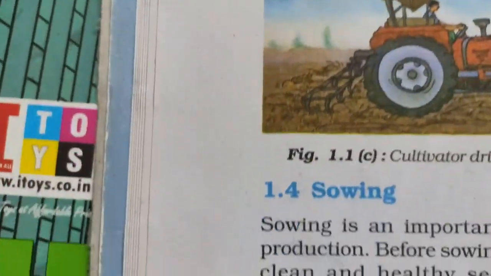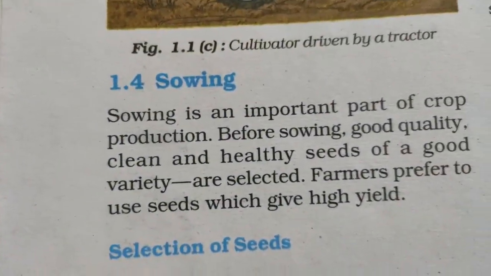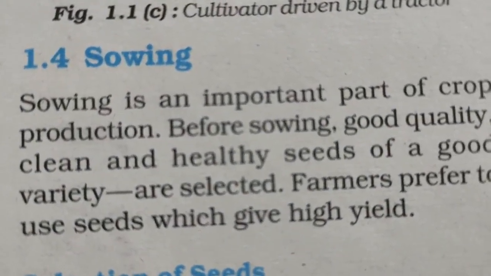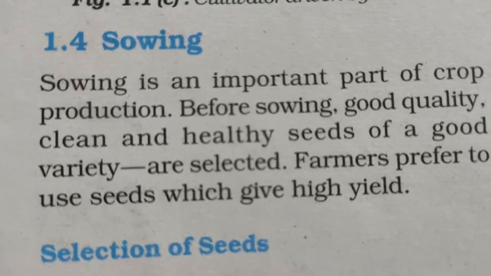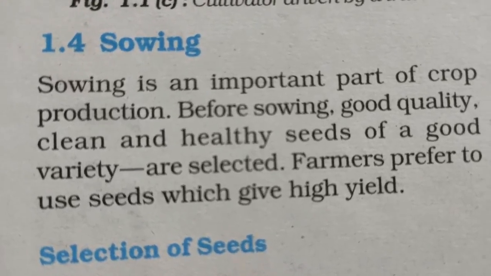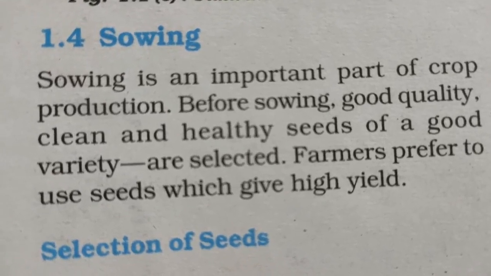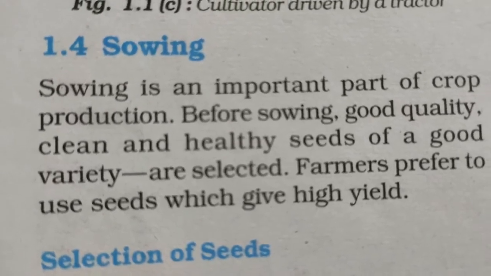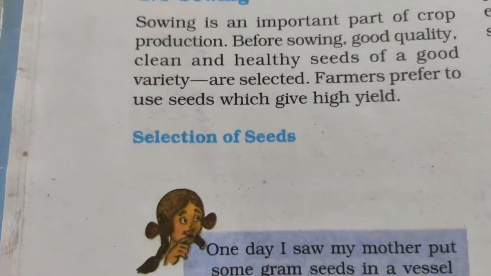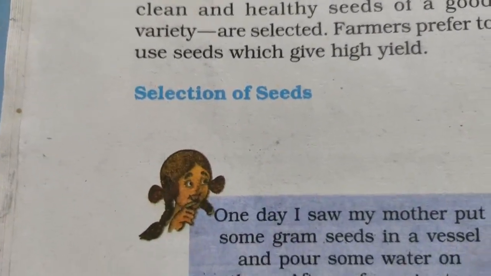Next most important topic is sowing. Sowing is an important part of crop production. Before sowing, good quality, clean and healthy seeds of good variety are selected. Farmers prefer to use seeds which give high yield. High yield means the production should be more. Now, how to select the seeds?